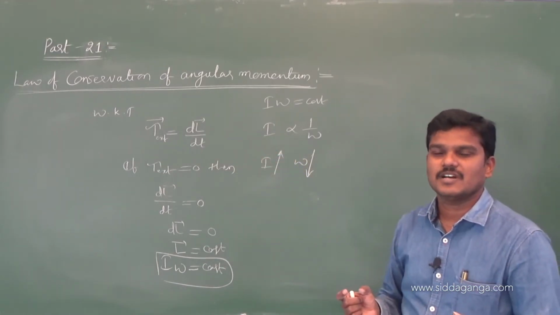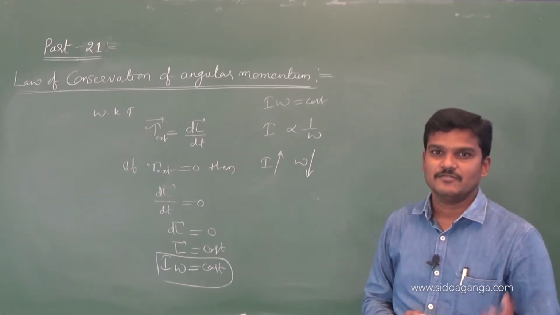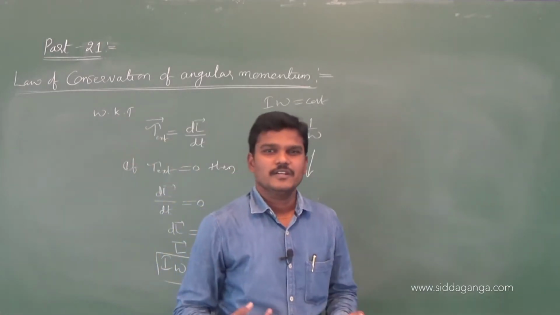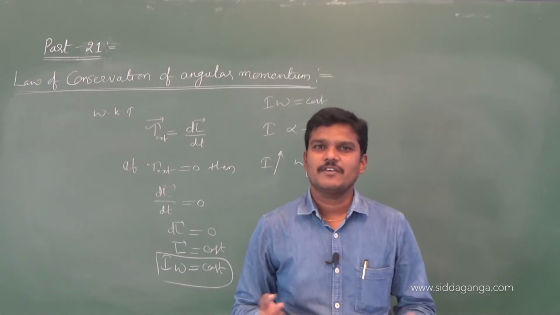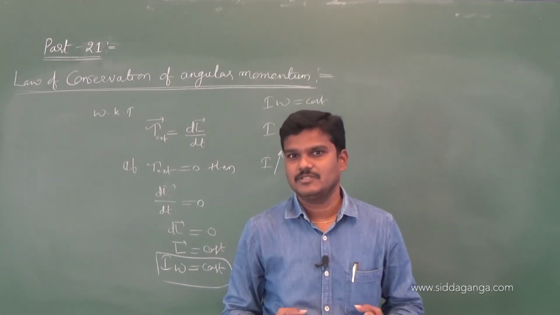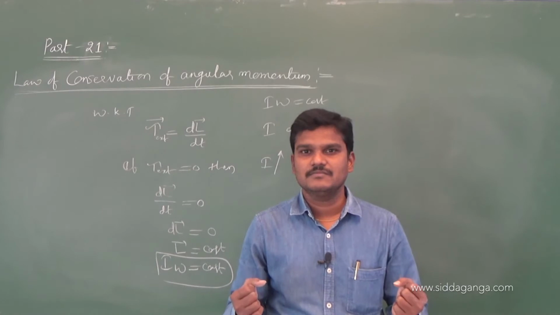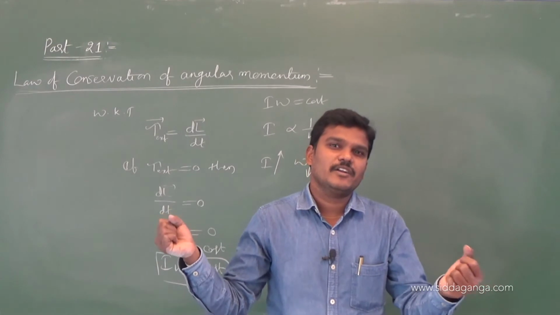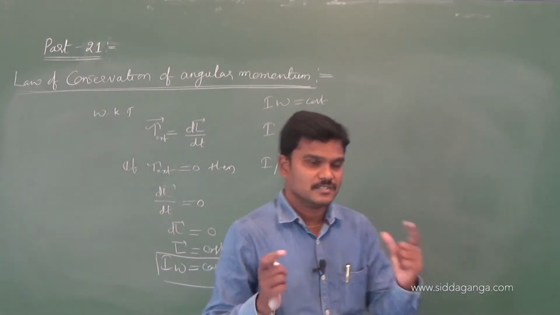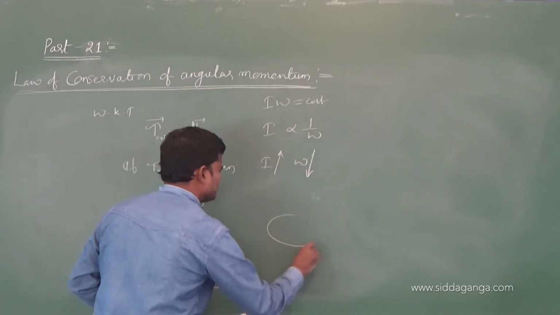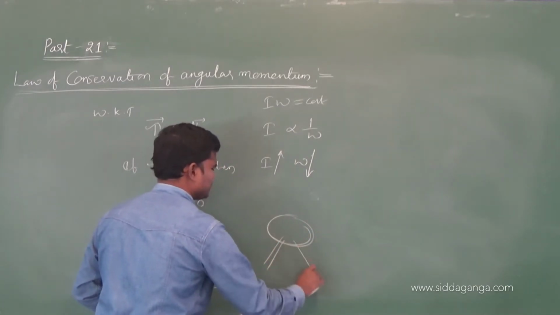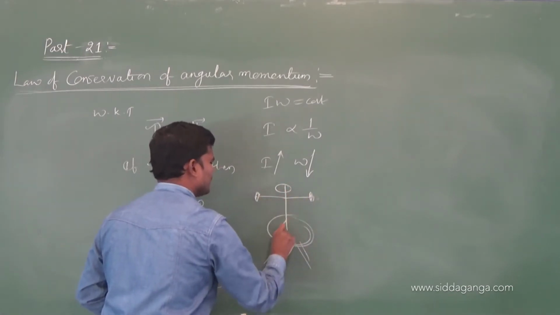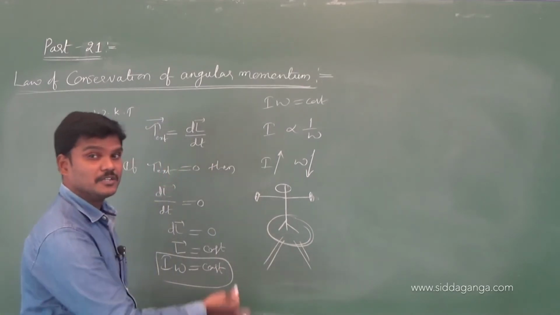Angular momentum and the moment of inertia vary. Just recall, in general things I am telling now: in a circus, let us suppose a person having some dumbbells in his two hands like this, and he is standing on a circular turntable.